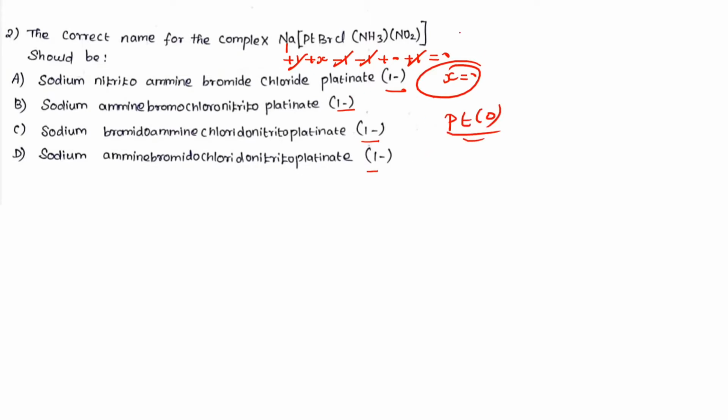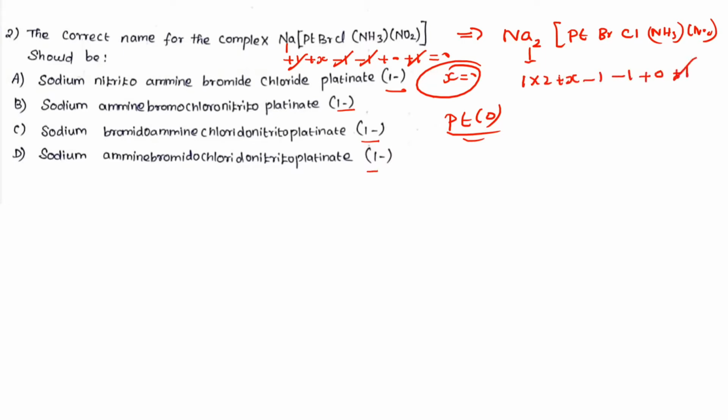What is the correct molecule? This question should be Na2 and platinum and Br and Cl and NH3, then NO2. Now check the oxidation state. Simple. Na plus, 1 into 2. Platinum X. Bromine -1. Cl -1. Ammonia neutral ligand. NO2 -1.